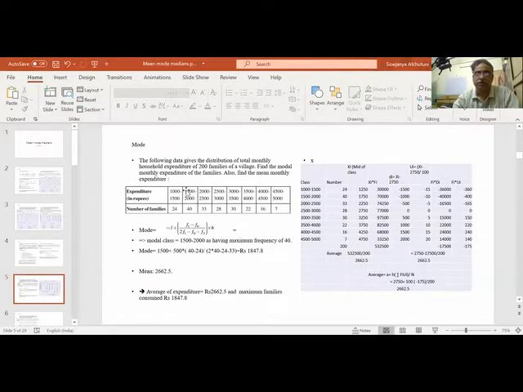So the value starts from 1500 and lies in between. So 1500 plus, the gap is 500. 500 into, let us find this fraction. 40 minus 24 divided by 2 into 40 minus 24 minus 33. So the value comes to 1847. So the model class value of this group is 1847.